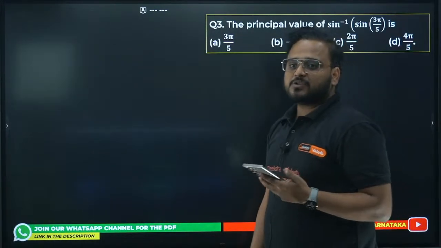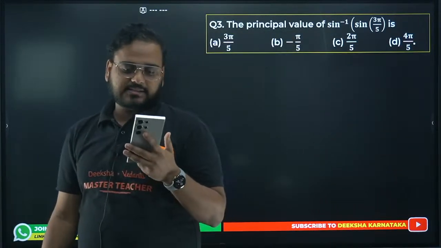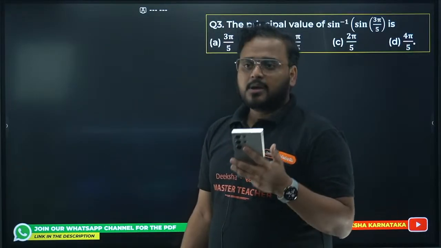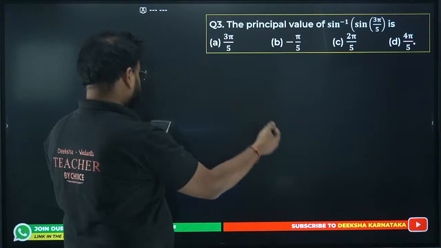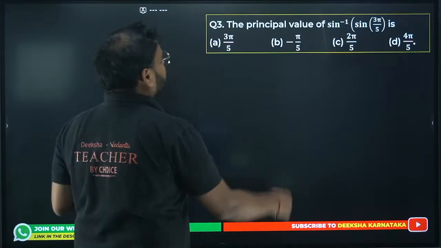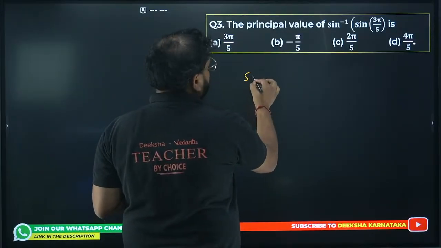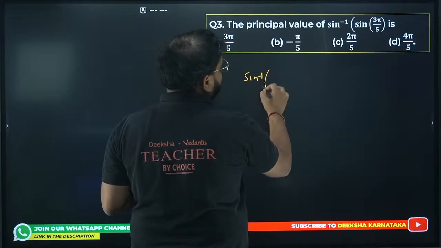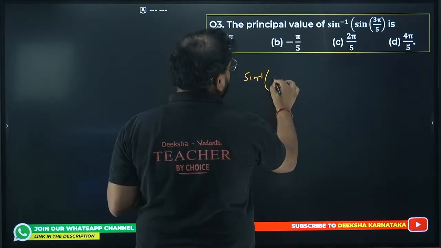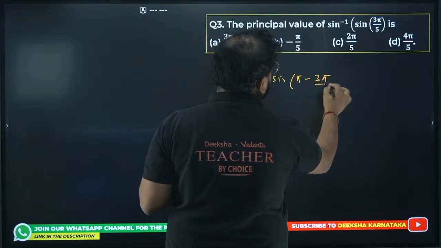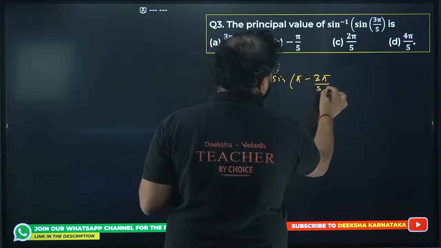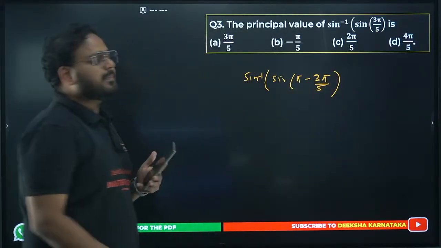Third one. Principal value of sine inverse of sine 3 pi by 5. Which is this? Please check. How do you solve this question? Very simple. Apply this rule over here. Same result. Answer will be over here as sine of pi minus 2 pi by 5. This is nothing but 3 pi by 5.